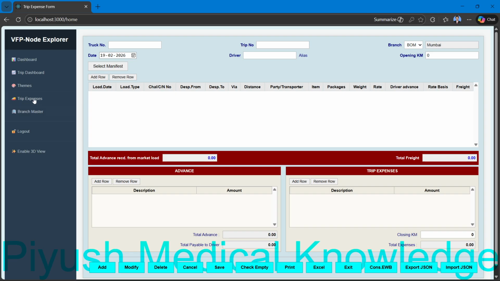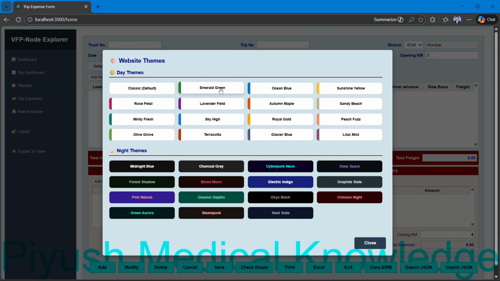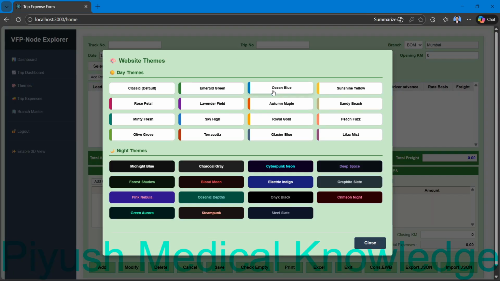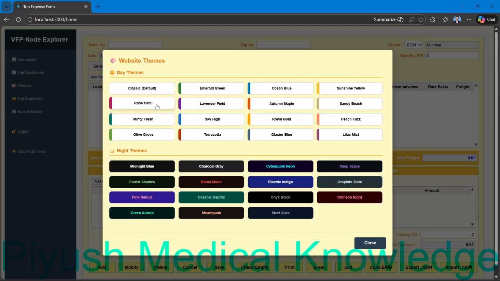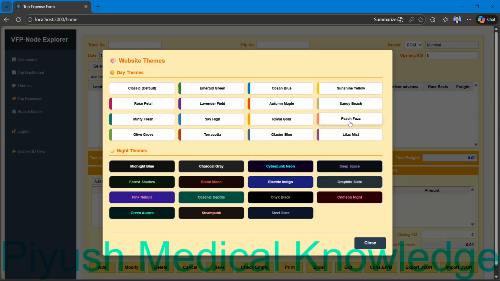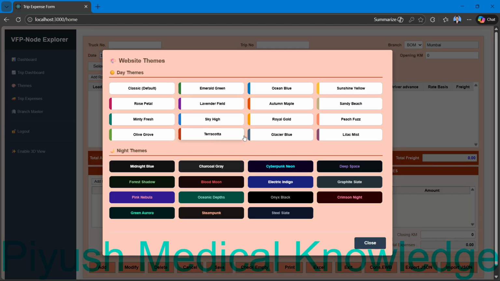You can choose any theme: emerald green, ocean blue, sunshine yellow, rose petal, lavender field, autumn maple, sandy beach, minty fresh, sky silk, royal gold, peach fudge, olive blue, terracotta, glacier blue, and lilac mist.